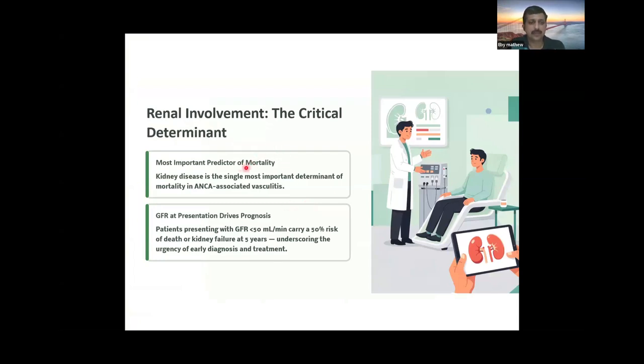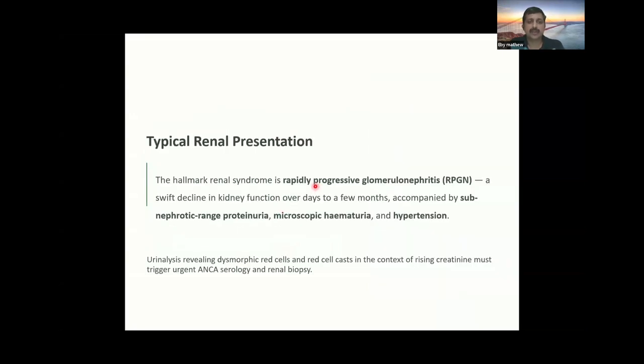Renal involvement is a critical determinant in predicting mortality. Patients who present with GFR less than 50 carry a 50% risk of death or kidney failure at 5 years, which calls for early diagnosis and treatment. The typical renal presentation is rapidly progressive glomerulonephritis, that is, a decline in renal function over weeks to months, accompanied by subnephrotic range proteinuria, microscopic hematuria and hypertension. Urine analysis will show RBC casts, and there will be a rise in creatinine.